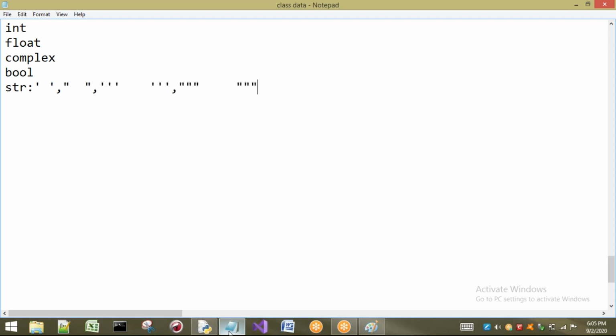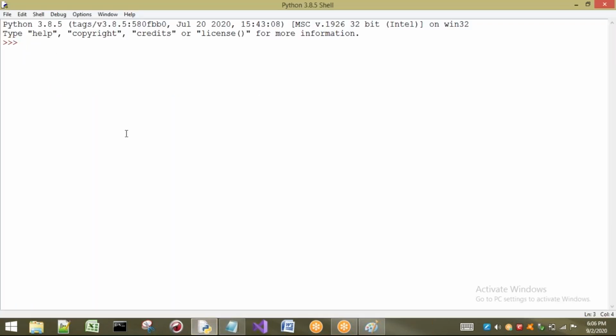A string is nothing but a group of characters. If you want to store any group of characters or sequence of characters in some variable, that variable will act as a string data type, or we can call it the str data type. So how to store this string? Generally, if you consider a number, what we do is x equal to 152.